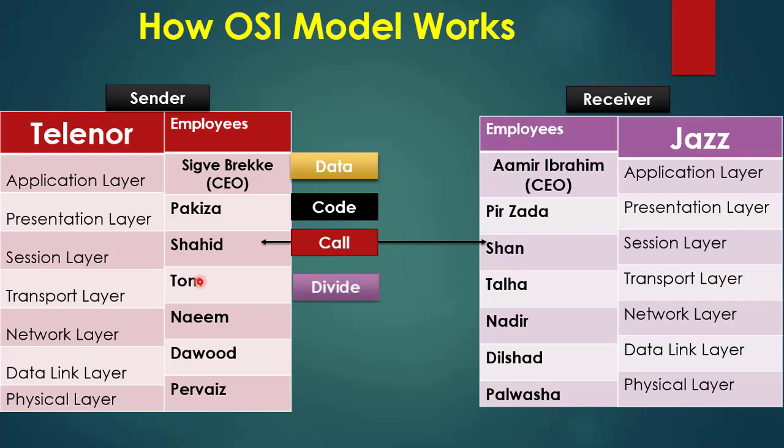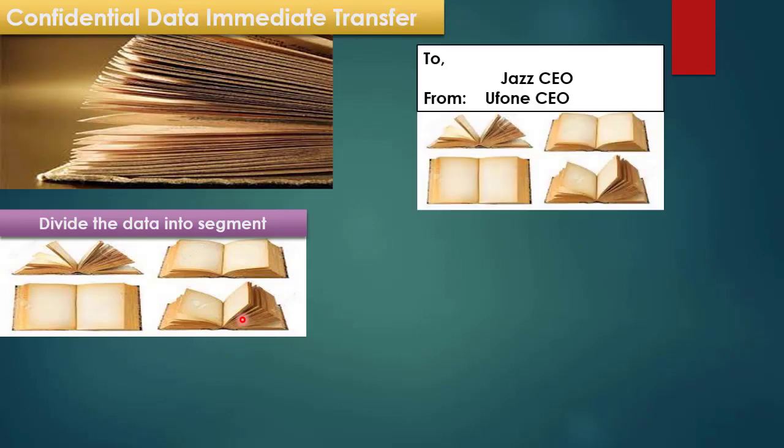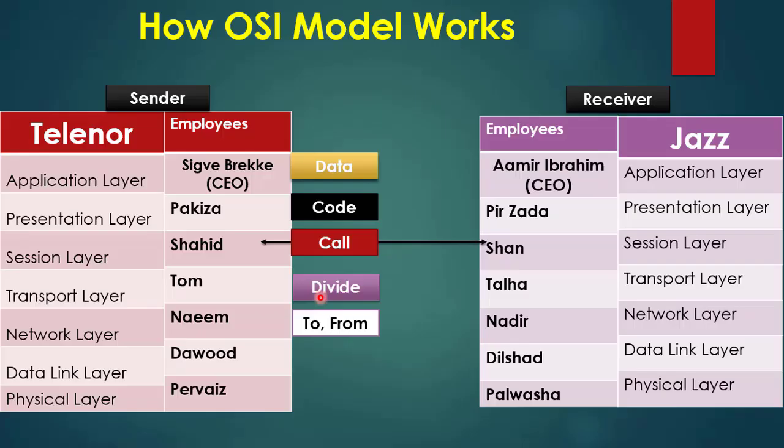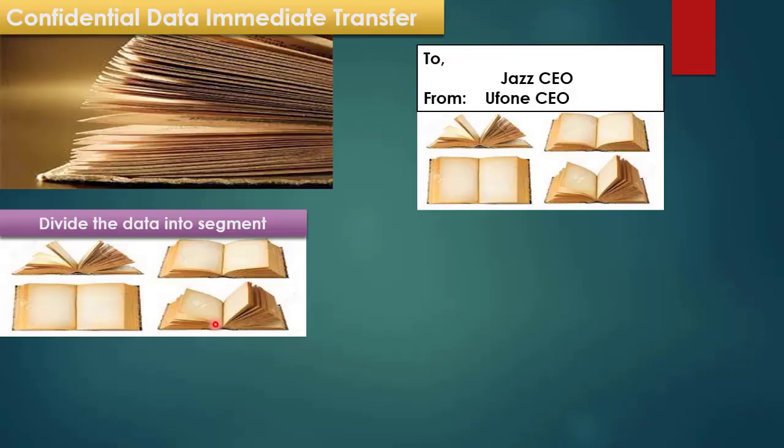He will put the source and destination addresses and also the best route to reach the desired location, and hand over the file to Dawood. Dawood checked that the file is very confidential, so he put a stamp on it